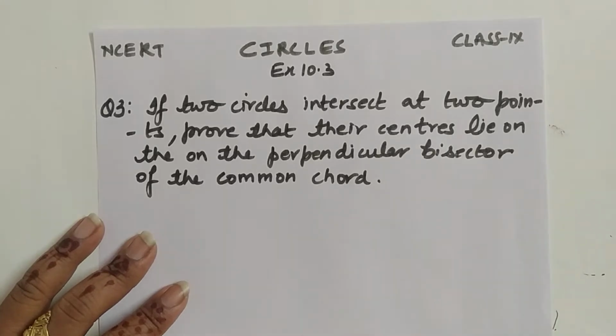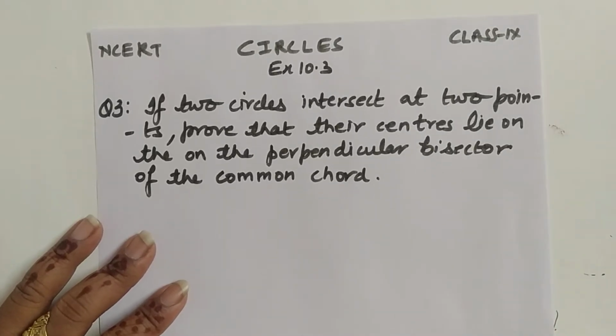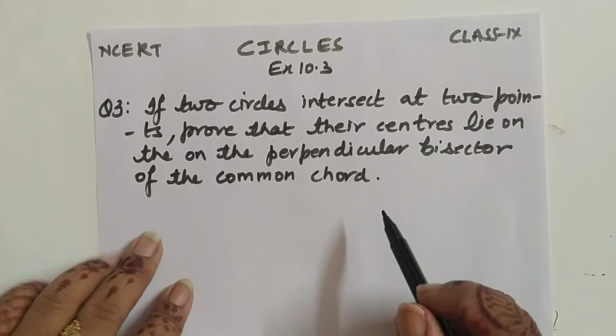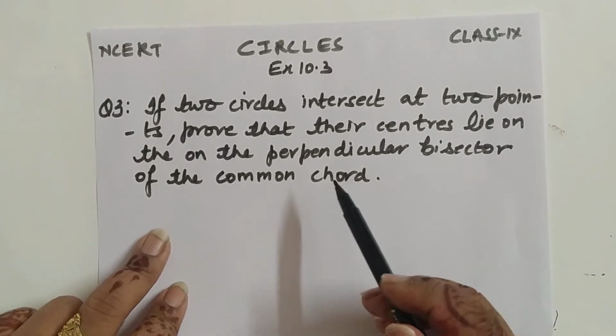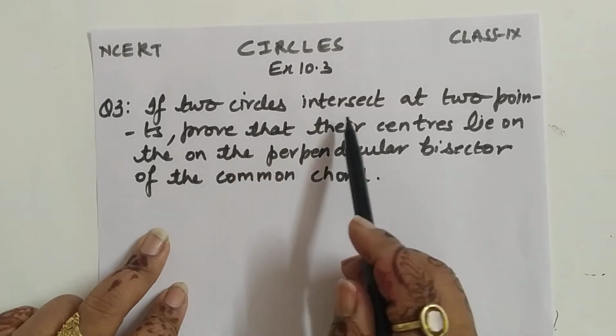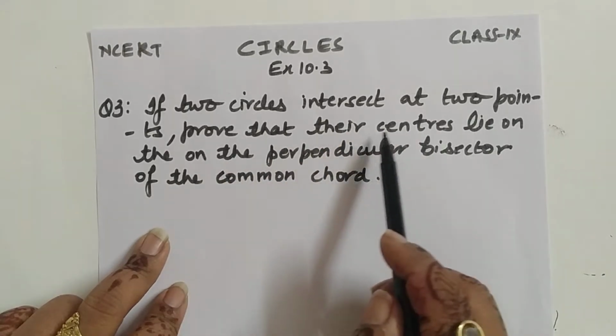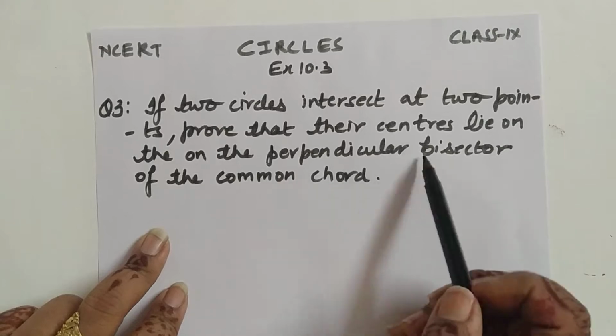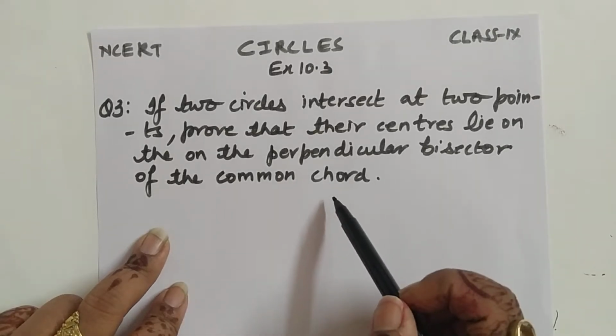Hello students, this is a question I have taken from class 9, exercise 10.3. This is question number 3 of this exercise. If two circles intersect at 2 points, prove that their centers lie on the perpendicular bisector of the common chord.